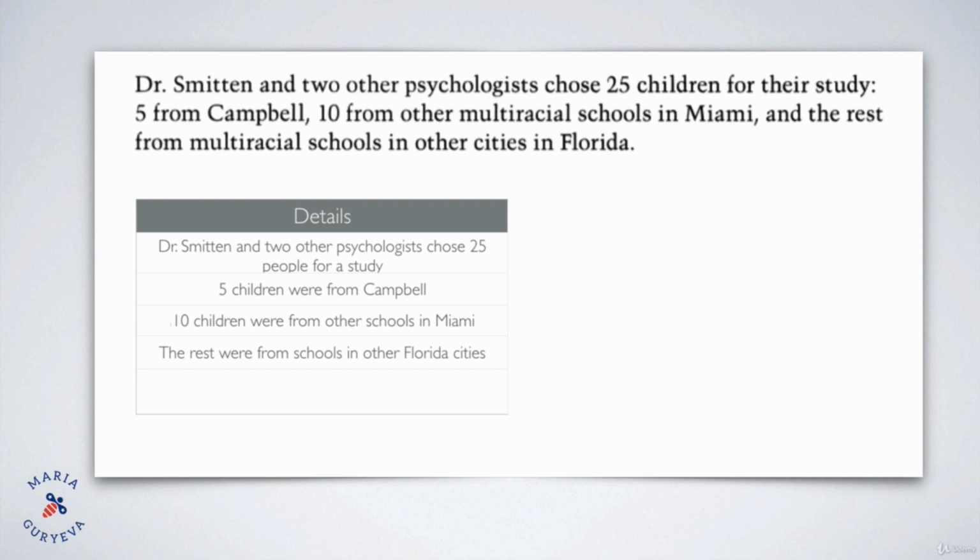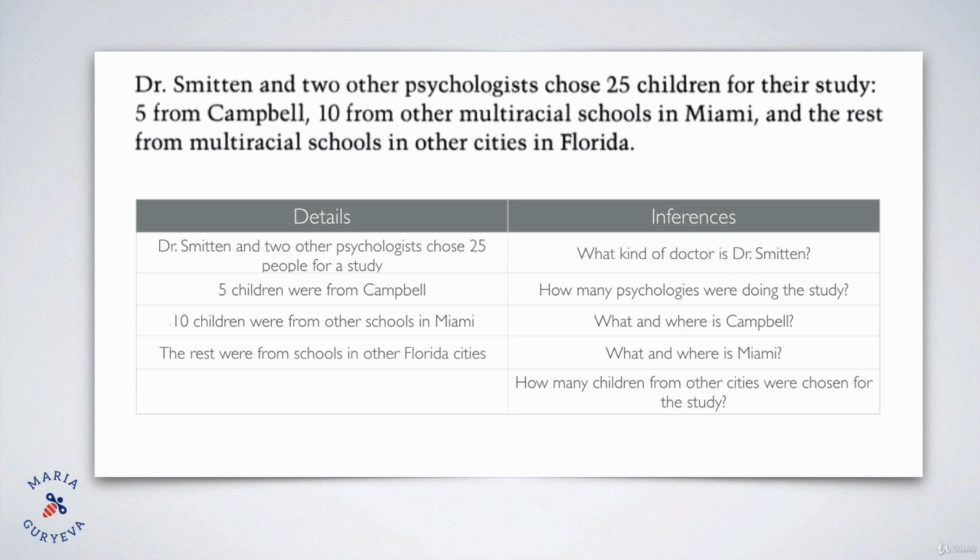These are the details. Now let's have a look at the inferences, the conclusions that we can make from this sentence. This is going to be something that we did not read, but that is obvious, right? This is an obvious conclusion, so we can conclude it very easily. This is called an inference. So let's have a look. What kind of doctor is Dr. Smitten? See, this is not written in the text. We don't see the information that Dr. Smitten is this kind of doctor, but it's easy to guess for us, right? What kind of doctor is Dr. Smitten? He's a psychologist, right?